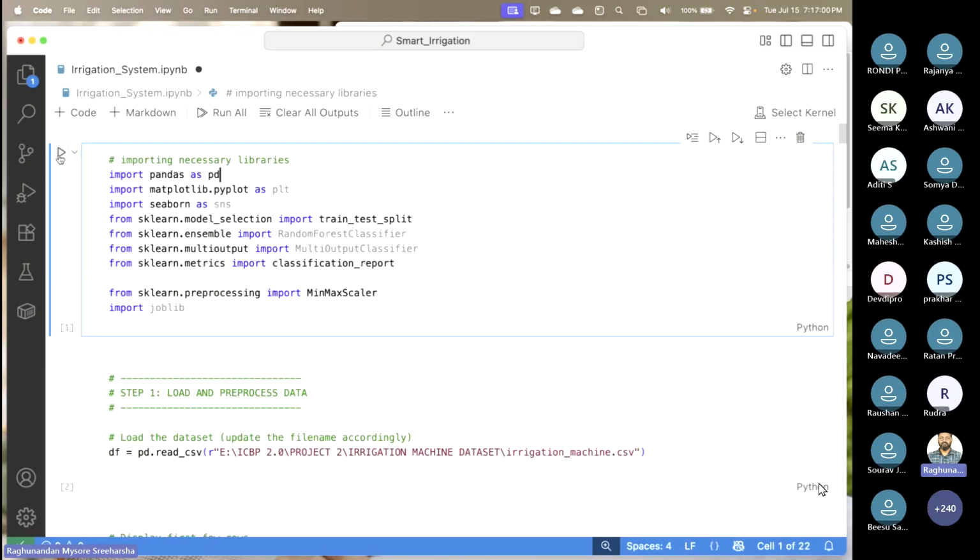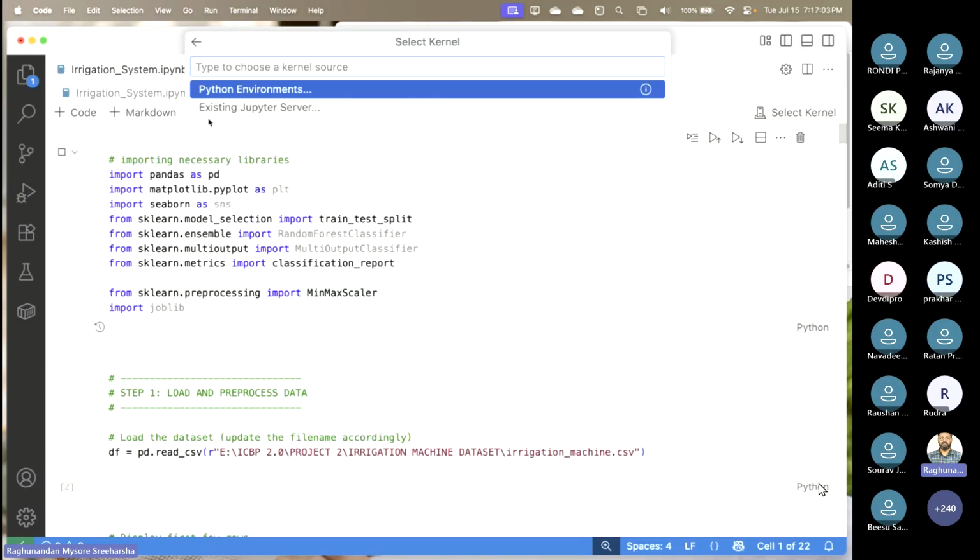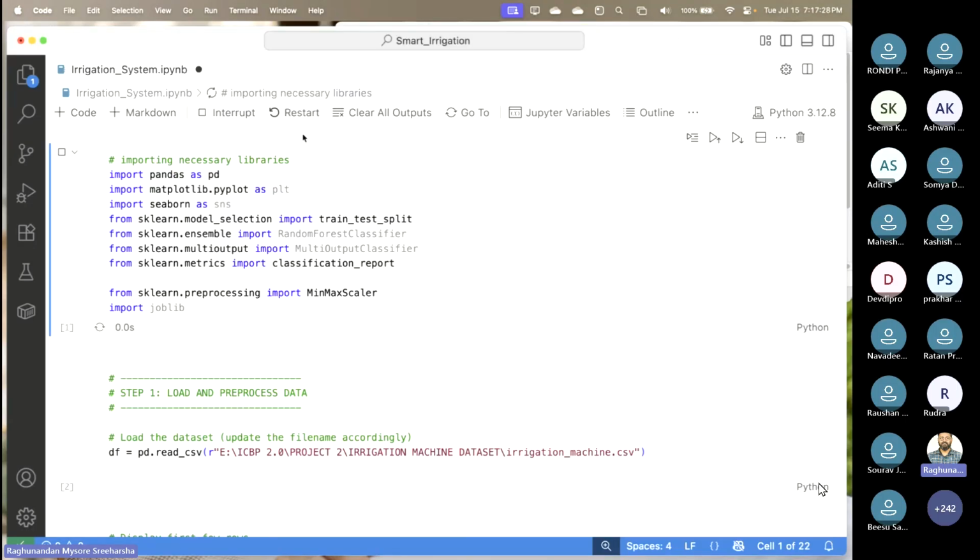So let me run this. The first time you run it, it will ask you about the environment. Click on the Python environment. I have the global environment set to 3.12.8, as I told you already. I'm working on certain projects for older clients who want 3.9.6, so I have installed that as a virtual environment. When you're learning, always try to install for the global environment. So keep this as 3.12.8, click on it, and it's going to run.